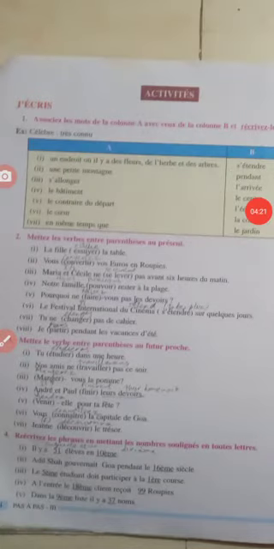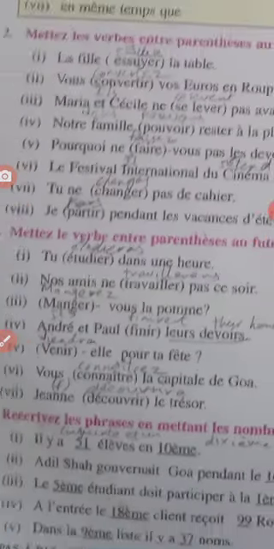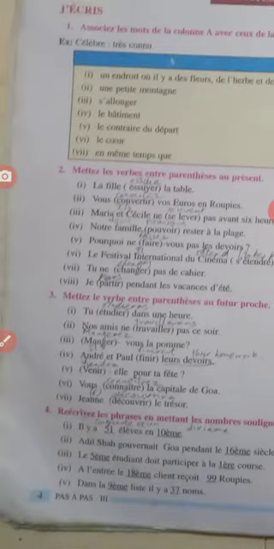Okay, so therefore, il y a, what will be 51? Don't look at the screen. Il y a 51, the word for 50 is cinquante. Il y a cinquante et un élèves. See that? Look at the answer there. Is that correct? Un élèves en dixième. There are 51 students in the 10th class. I don't know about your class, but in this textbook's class they have 51 students, it seems. Très bien, that's wonderful. Let's go to the next.